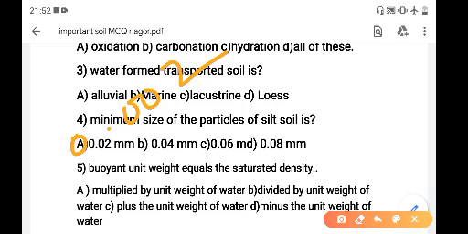We know that the minimum size of the particles of silt soil is option A, 0.002 mm. In the previous lecture on soil index properties, I had discussed it. You can watch this; I attach the link in the description box.